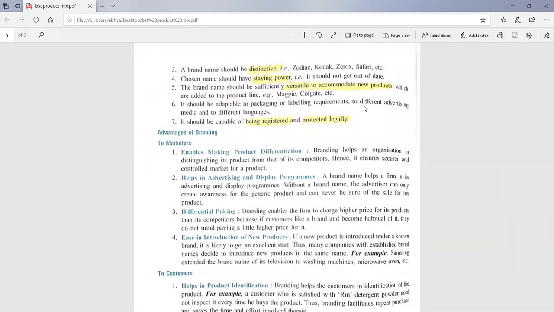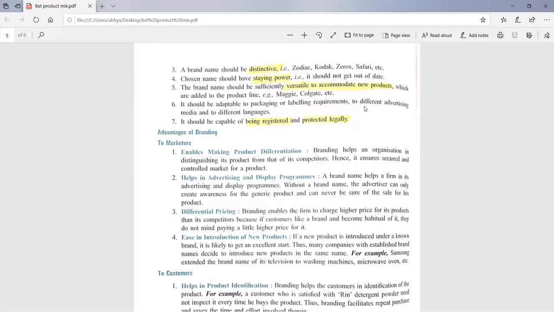Mostly all the electronic companies like Samsung or Hitachi or Daikin, most of the companies, IFB, they are selling all their products under the same brand name. Why? Because the people buying these goods sometimes become loyal to a particular brand. Loyal to a particular brand means whatever electronic products they have at their house, they will be buying only from the same company. Like Samsung, they have at their houses Samsung TV, Samsung mobile, Samsung fridge, Samsung washing machine.